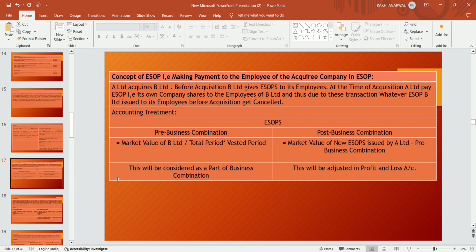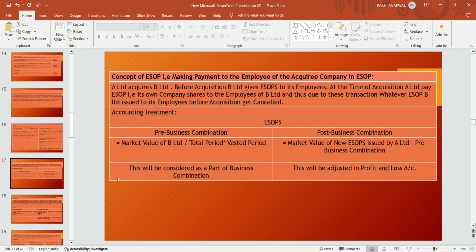At the time of acquisition, A Limited pays ESOPs, that is its own company shares, to the employees of B Limited. Due to this transaction, whatever ESOPs B Limited issued to its employees before acquisition get cancelled, because A Limited issued its own company shares to the employees of B Limited.